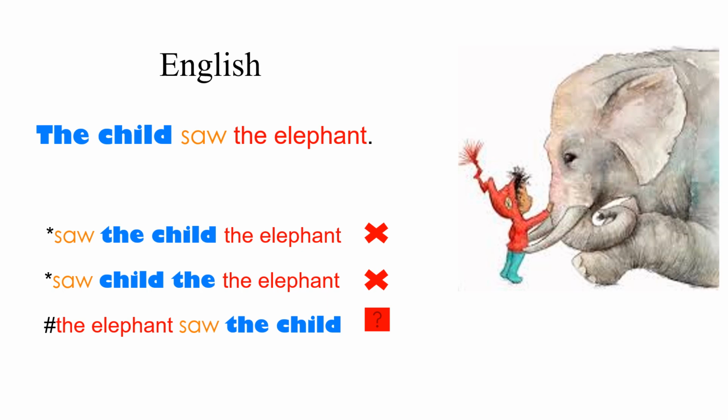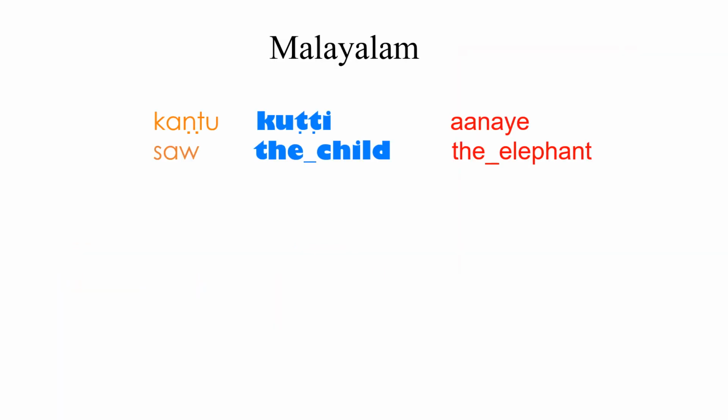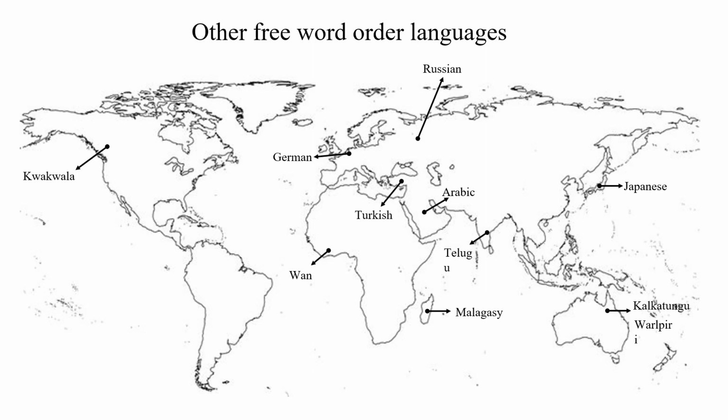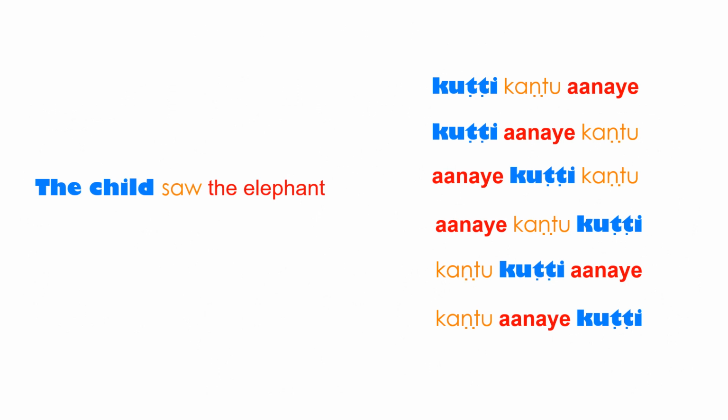But wait. Consider a language such as Malayalam, which is spoken in India. Even if you change the word order, the native speakers do accept them, and as such the meaning doesn't change. The same goes with many free word order languages spoken across the world, such as Russian, German, among others. In short, there are both fixed word order languages as well as free word order languages. Both tell about who did what to whom, but in different ways.